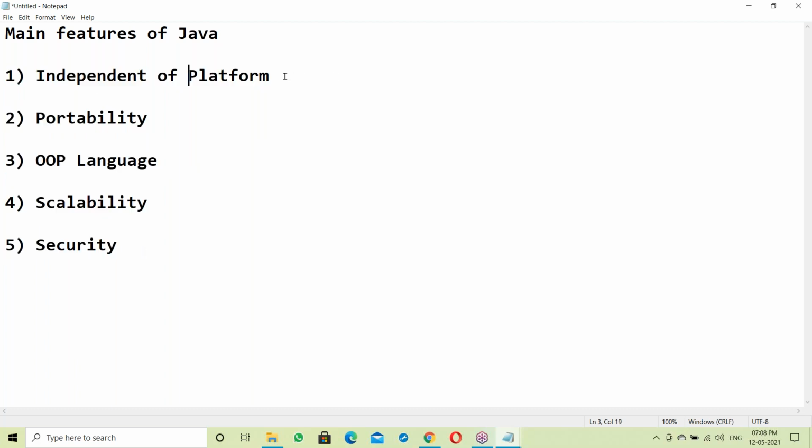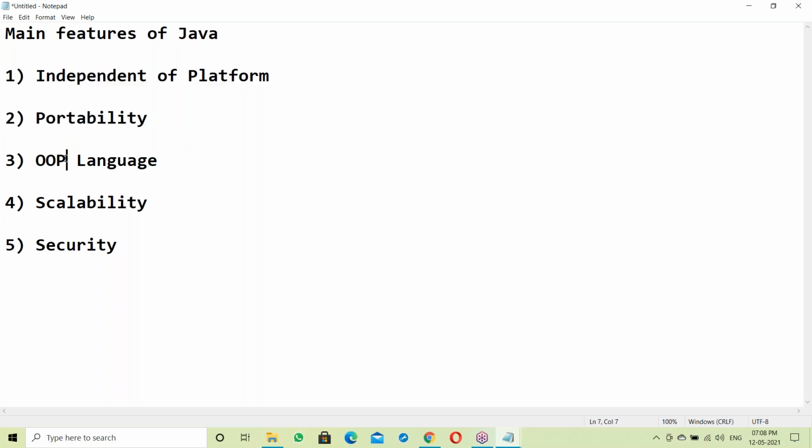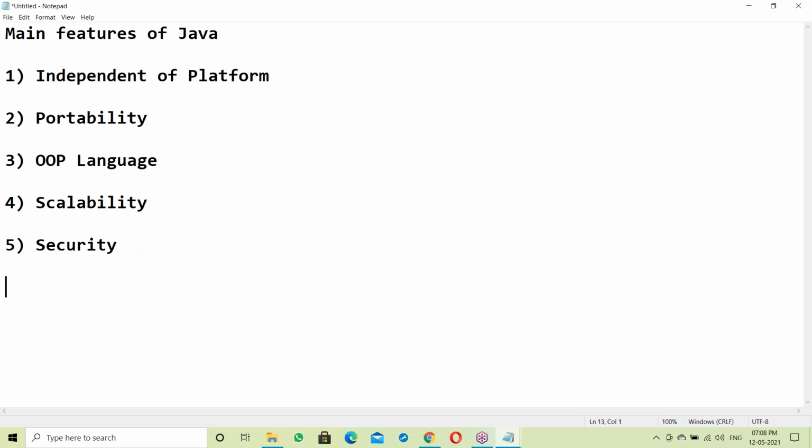Independent of platform means independent of OS. Portability means run anywhere. Next, OOPS language means object-oriented programming language. To understand these features, there are some prerequisites. First of all, you must have some OS knowledge. What is an operating system, and how is it working?